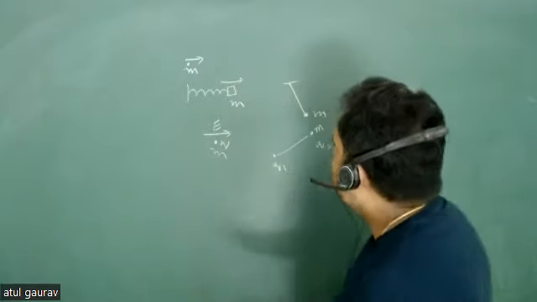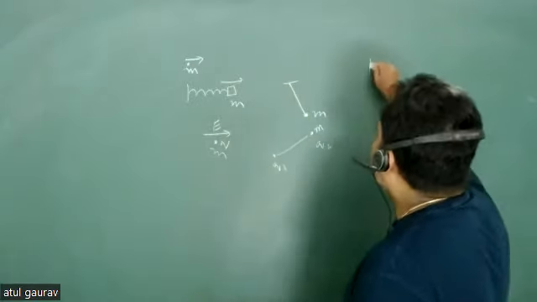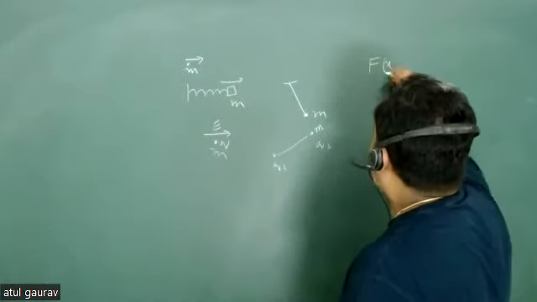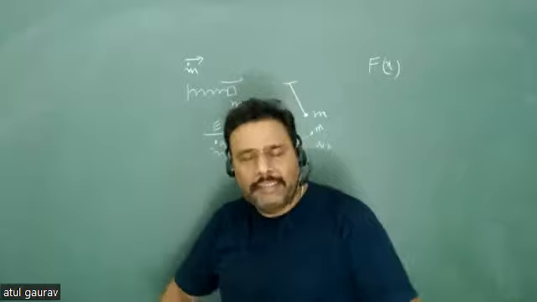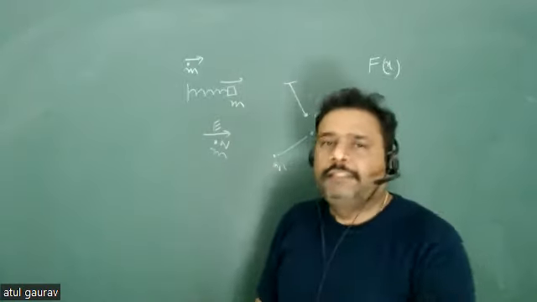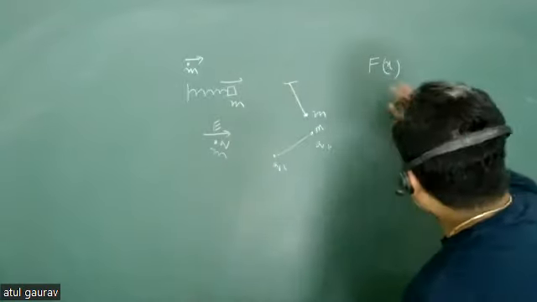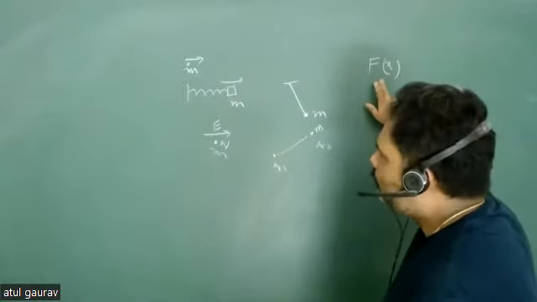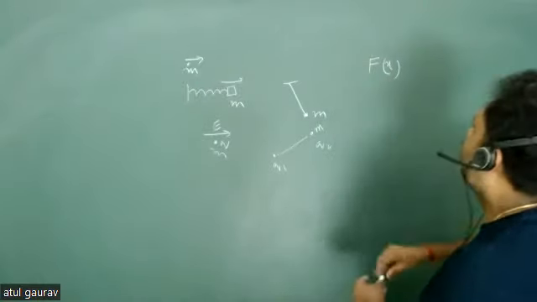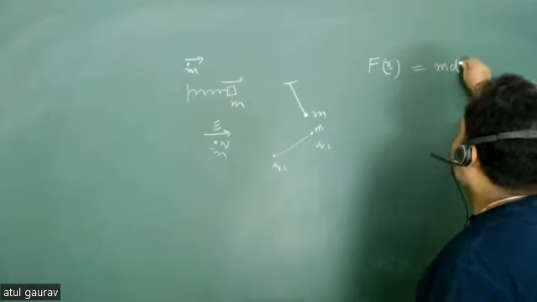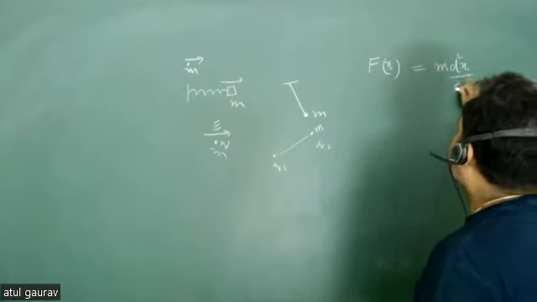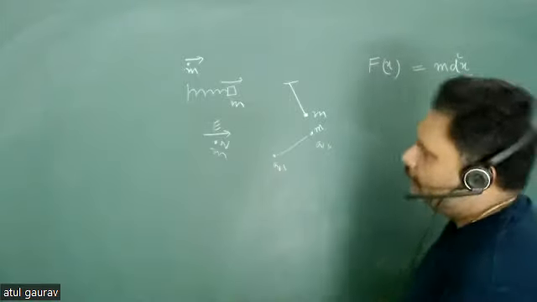So obviously, the most important thing is that if we know the force of a system, somehow, however we get it, whatever trick we use, that is a different issue. But if we know the force of a system, then we can easily write the equation of motion, which is m d square x upon dt square.